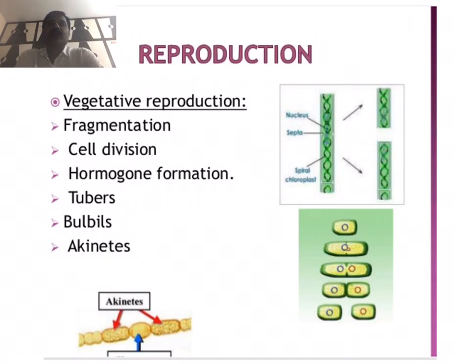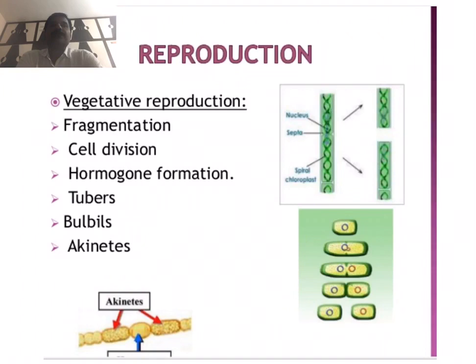First, fragmentation. In filamentous algae, the thallus often breaks into small fragments. Each fragment, by repeated cell divisions, grows into a new filament. The fragmentation may be due to mechanical pressure, dissolution of the transverse walls, or death of intercalary cells.